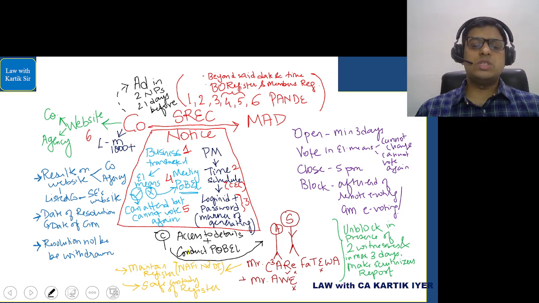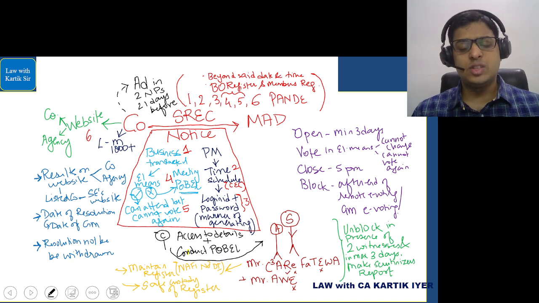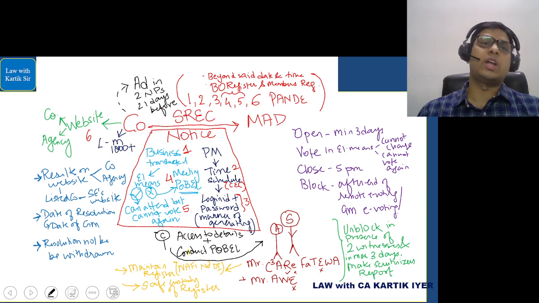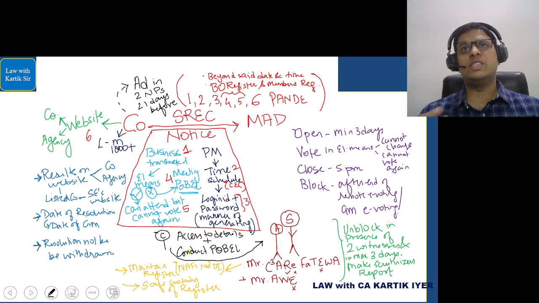To count the votes, we will have a scrutinizer or an assistant. Who will the scrutinizer be? The scrutinizer has to be a CA, cost accountant, CS, or an advocate, or a person of reputation but not employed with the company, a person who is fair and transparent, a person who is willing, and a person who is available. Who will the assistant be? The assistant will be a SAG assistant. He should be well versed with the electronic voting system and he should not be employed with the company.